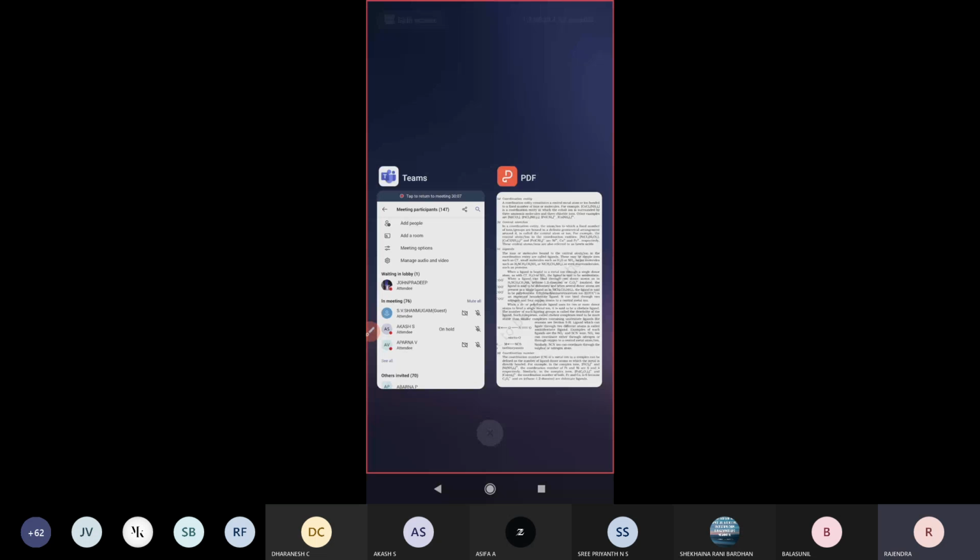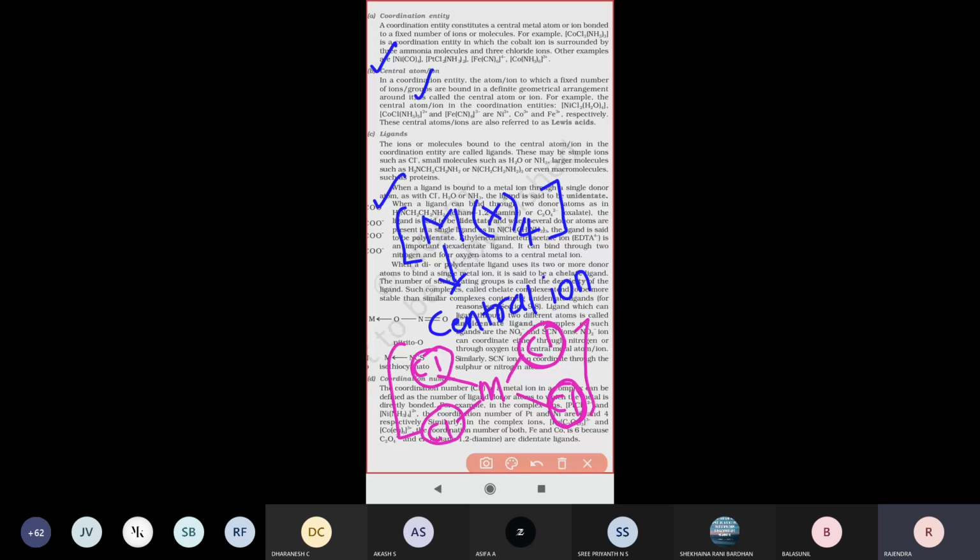A complex compound compulsorily needs a central metal atom, and along with it either atoms, ions or molecules present inside that square bracket.